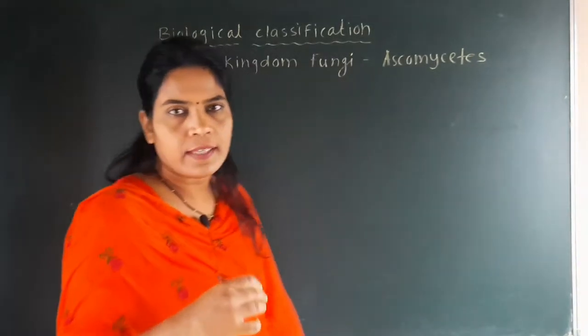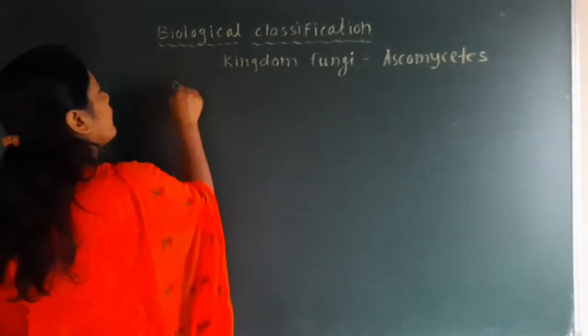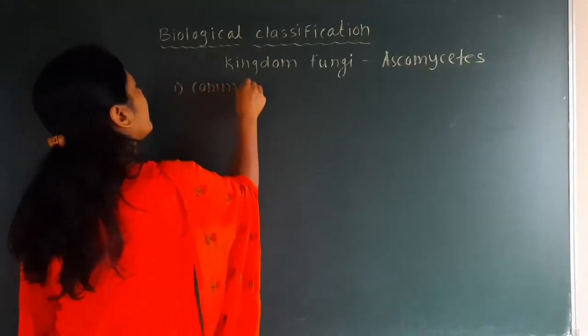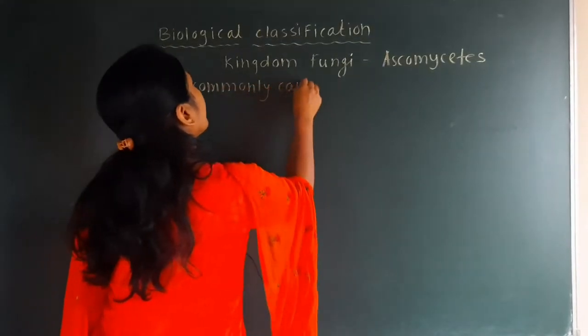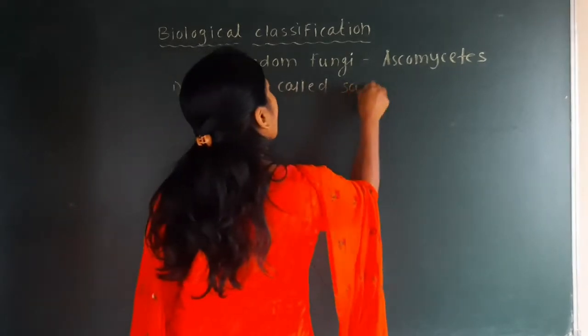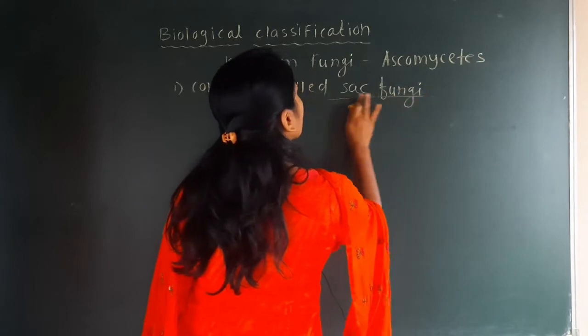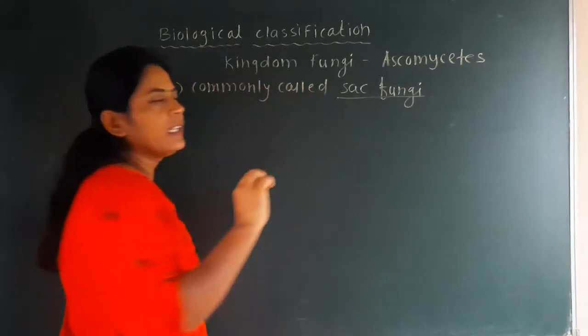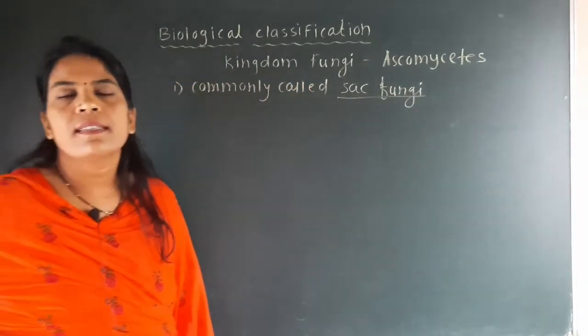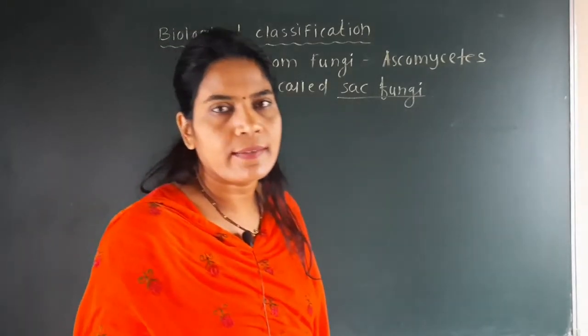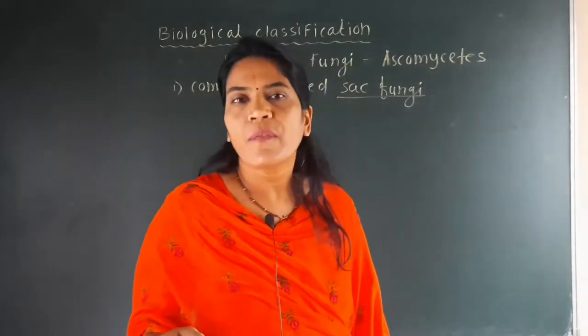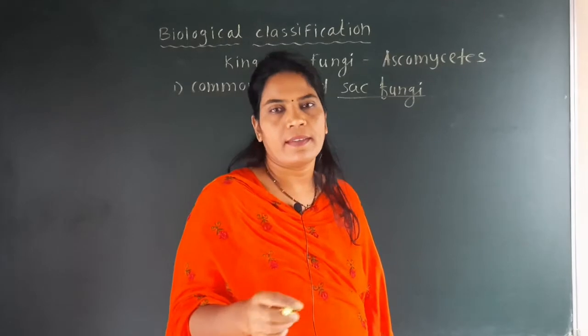These Ascomycetes are commonly called sac fungi because they show a sac-like structure in them. So a very important part is that if a question is asked about sac fungi, that means the Ascomycetes.